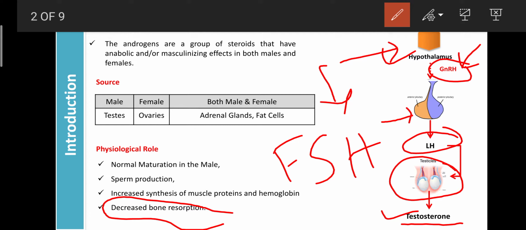If there is any problem or any cancer in the hypothalamus, then GnRH is not released. Due to that, the person suffers from deficiency of testosterone, where the weight gradually decreases, and the libido or sex desire decreases. These are all indications of hyposecretion or low secretion of testosterone. At that time, doctors can treat it with synthetic androgens or synthetic testosterone or dihydrotestosterone, which can correct all the problems related to testosterone.